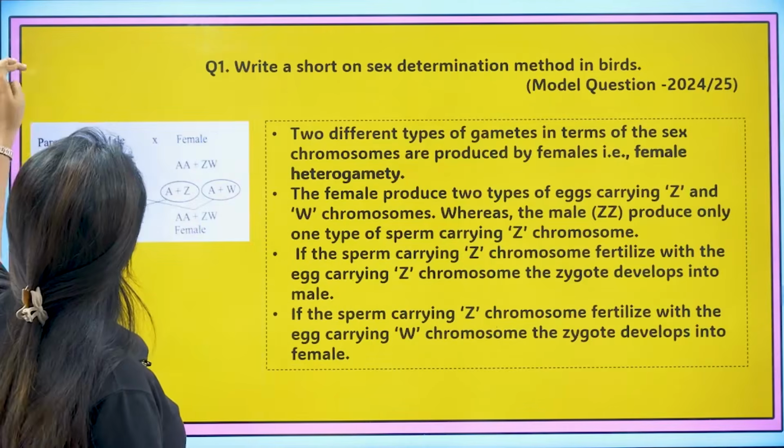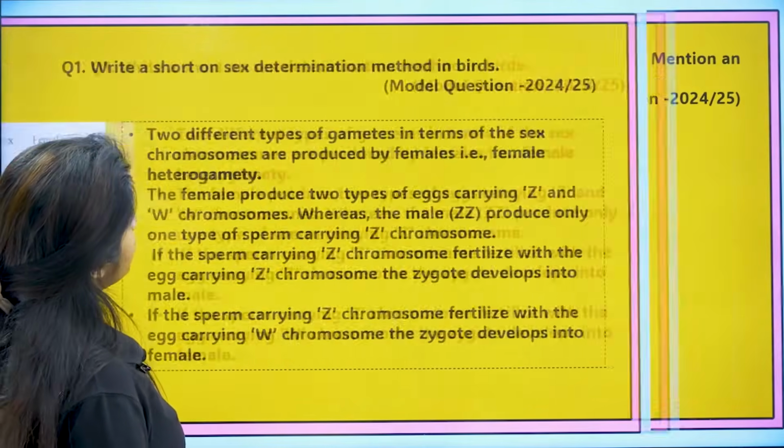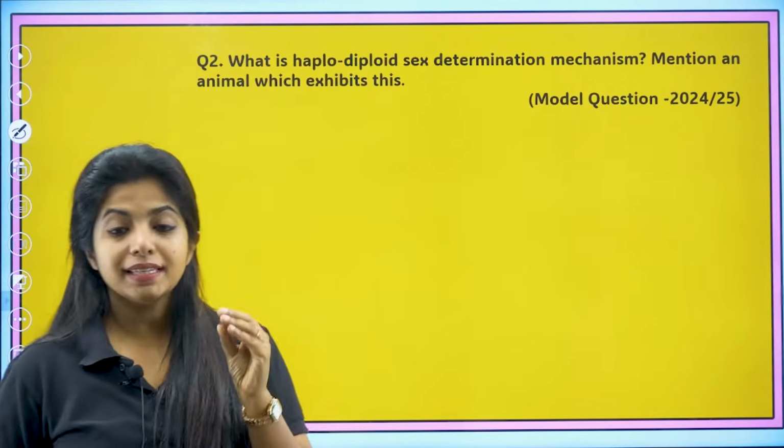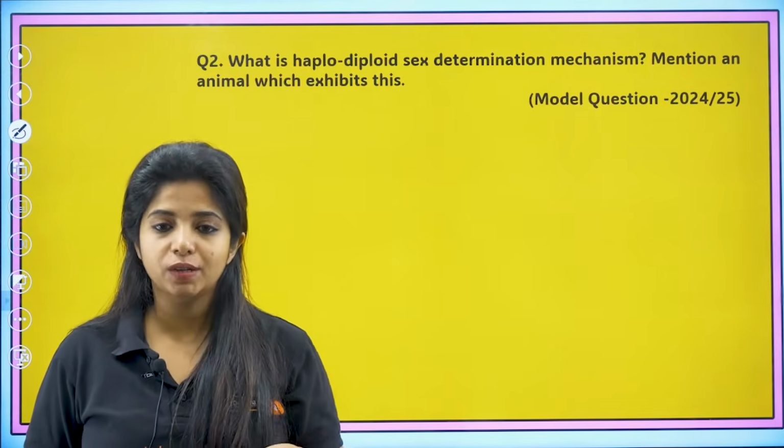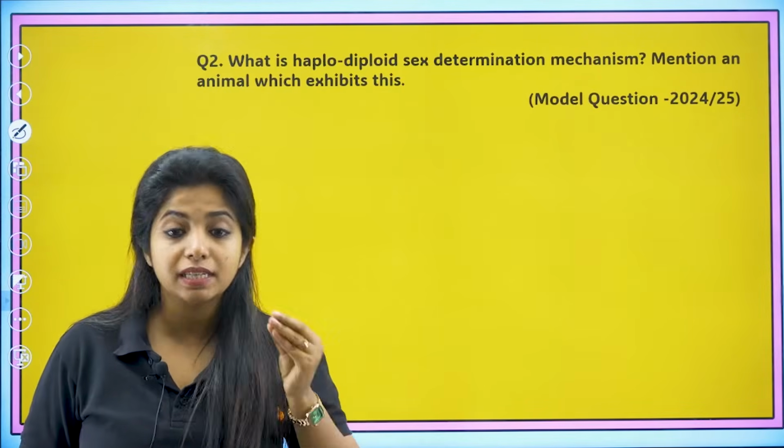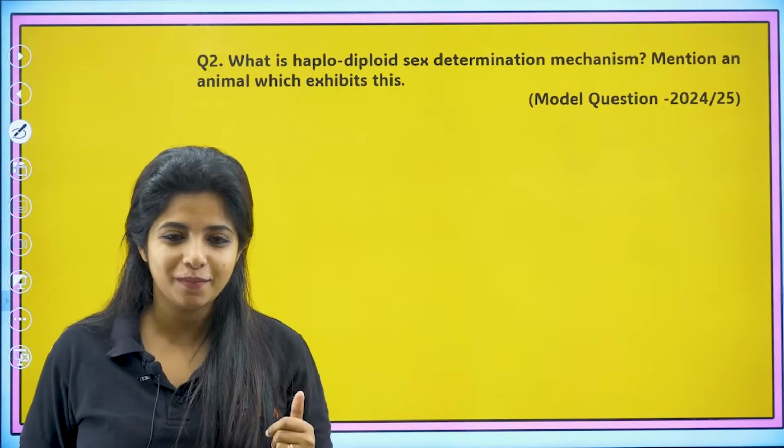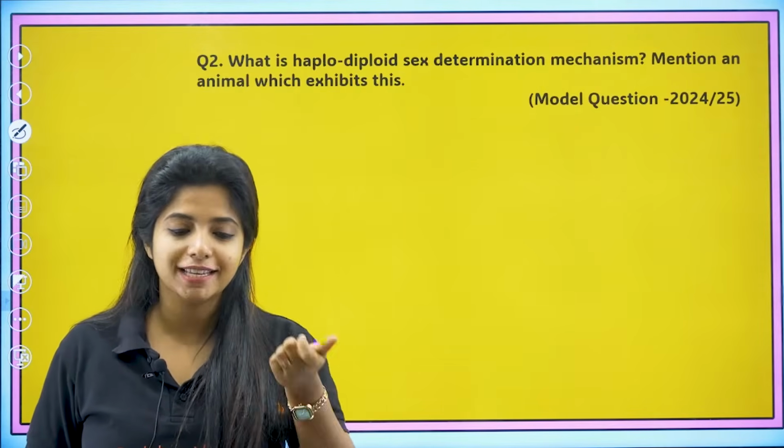Now going ahead, the next thing that we have is question number 2. What is haplo-diploid sex determination mechanism? Mention an animal which exhibits this. What do you mean by haplo-diploid sex determination?